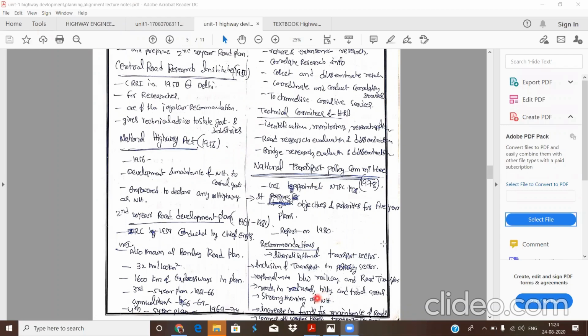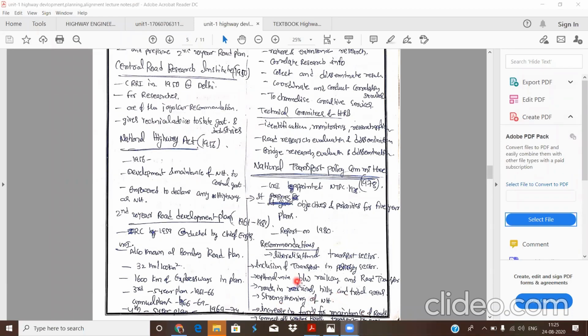It also recommends increases in funds for the maintenance of roads. Most important is the recommendation to connect all-weather roads and the transport sector.